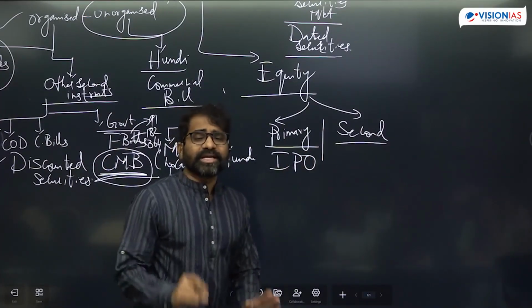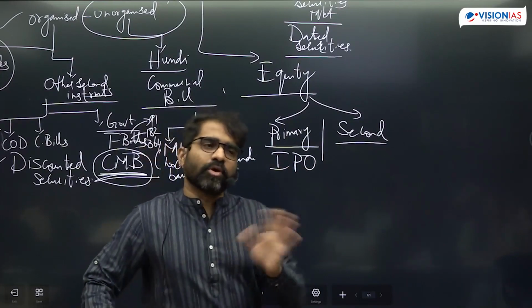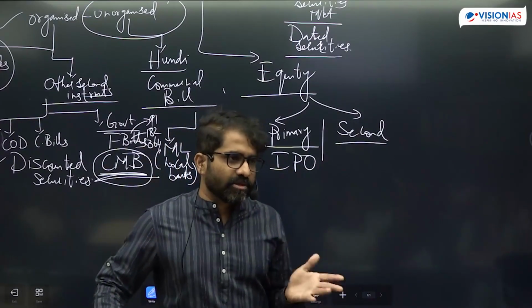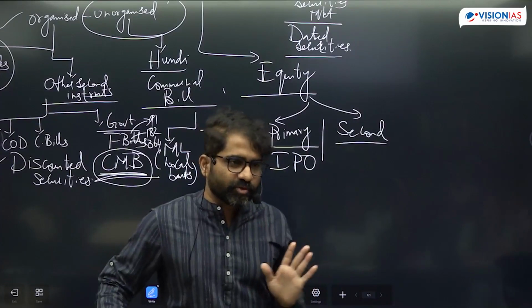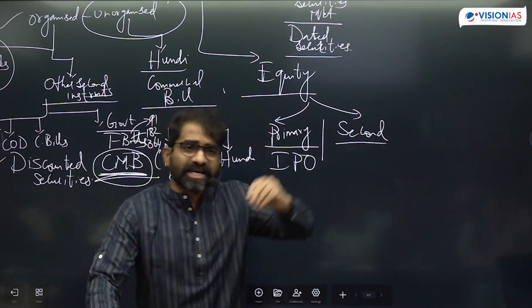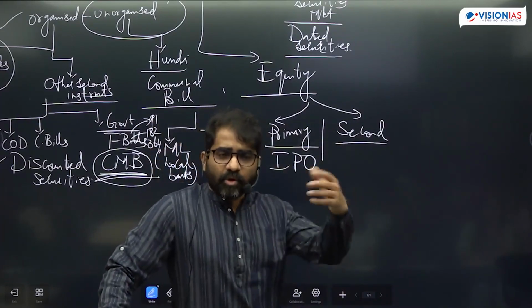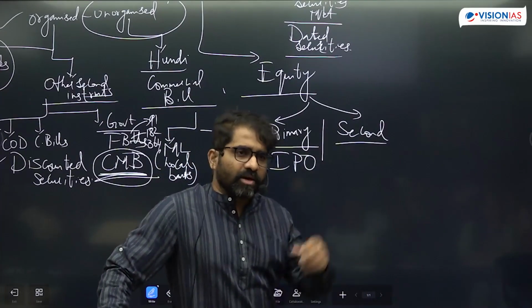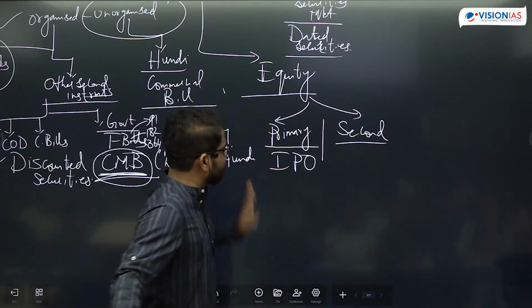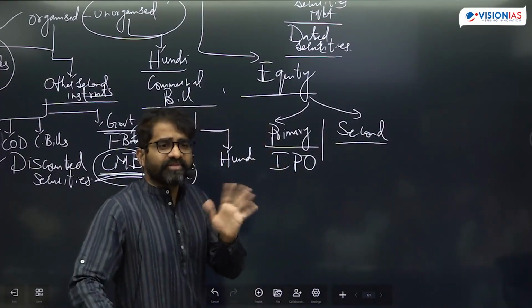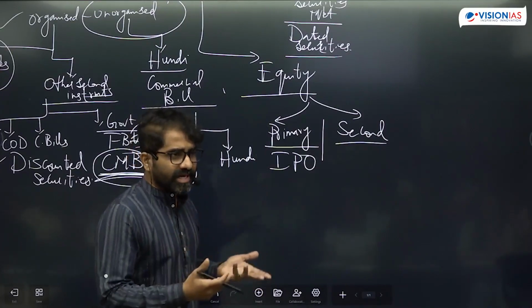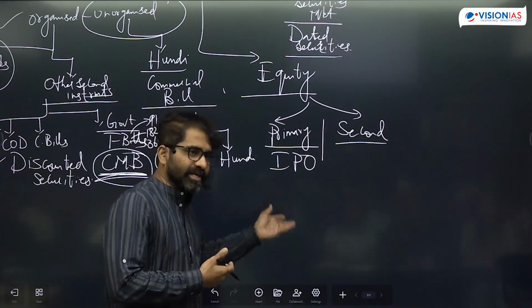So in the primary market, do you only have public offers? No. There can be private placements also. You can call only some institutions to invest, some big players, like maybe you're only calling Rakesh Jhunjhunwala or Ashish Kacholia. They will come and invest. That is private placement. You're not calling everybody. Individuals can also be there in private placements.